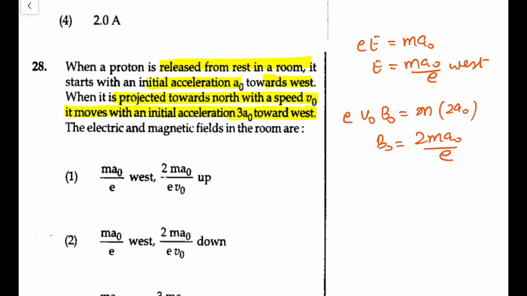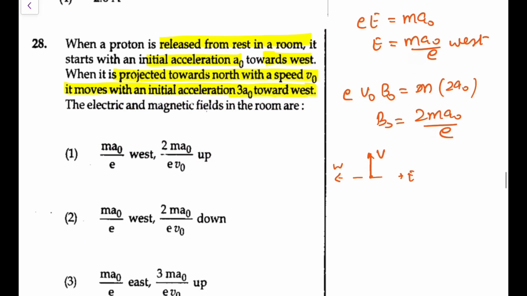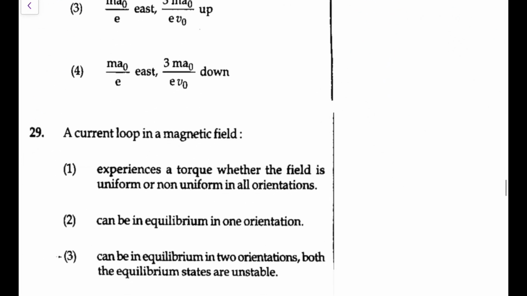Now the force must be towards west, that means it is going towards north, let's say, and let's say this is east, this is west. So to have the force towards west, the magnetic field must be pointing inwards. Then v cross B you can have towards west. So it would be inward, that means downwards, you can write in our context. So it is towards west and it is towards downward. So it is going to be e v0. I should have written it properly. Yeah. So option 2 is going to be the correct one. It's a very good question, checking the directions.